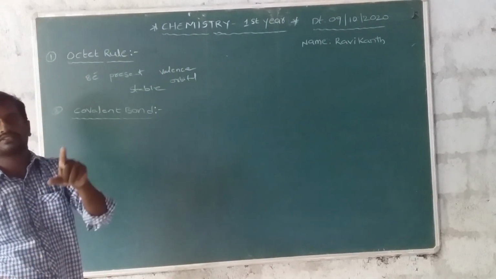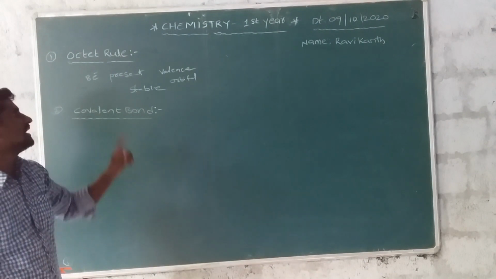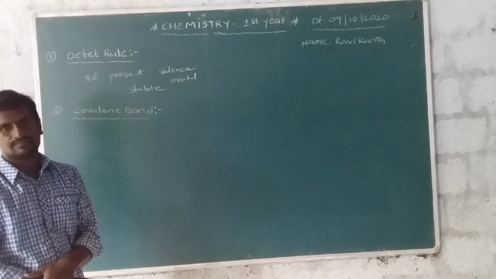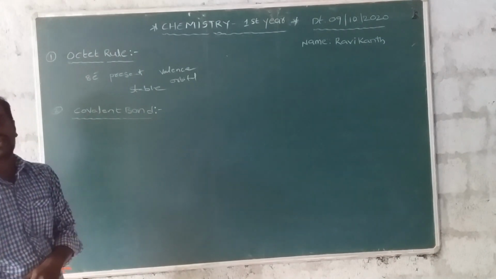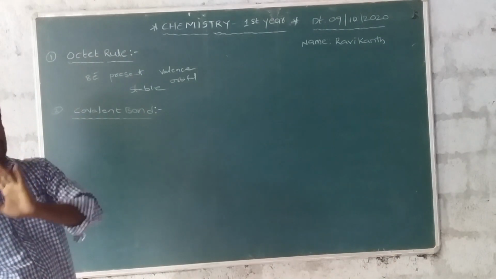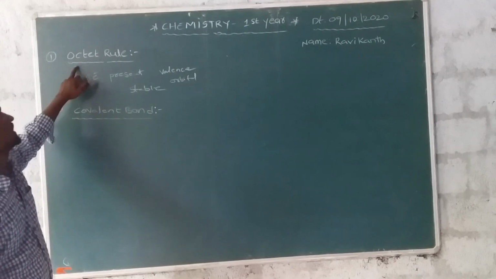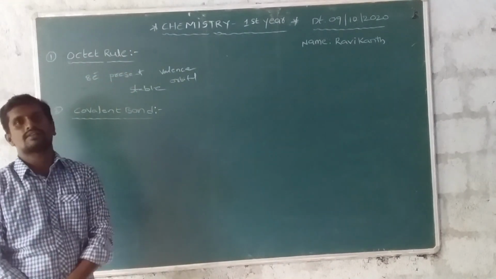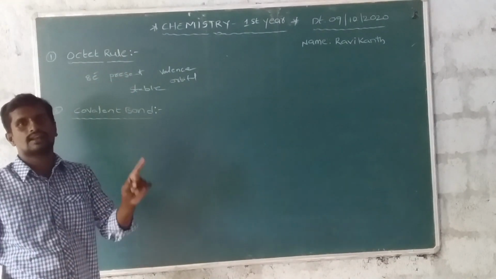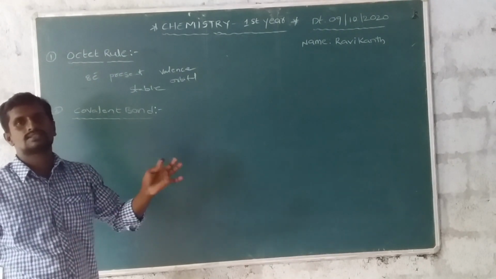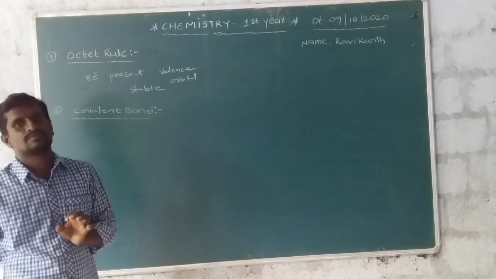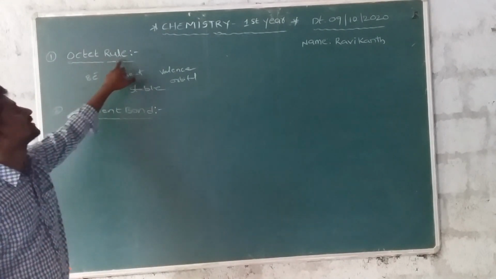8 electrons are present in valency orbitals or valency subshells. It is a stable configuration. This is the octet rule.